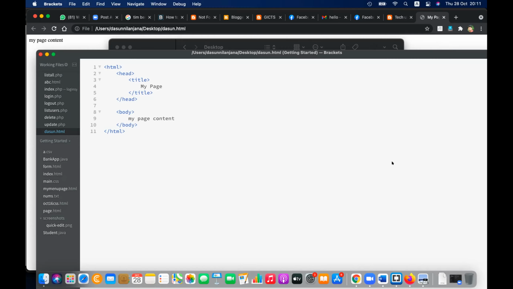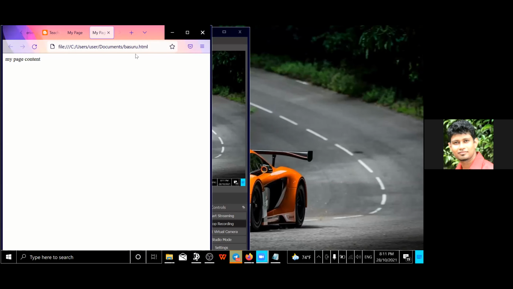So my HTML file is open. Is it working? Yes, sir. Okay, share it and show me. Yes, correct. So working. Anyone else wish to share? Anyone else wish to share? If you have doubts, you can share.